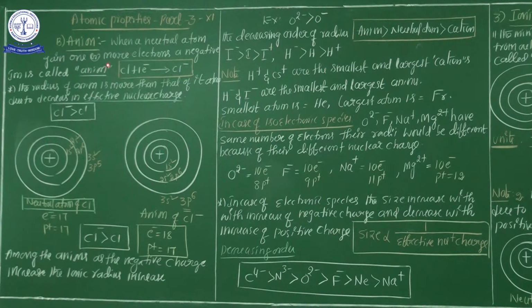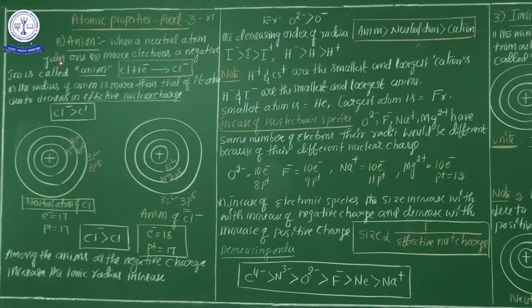Now see here, in case of anions, how do we calculate the ionic radius? First, what is the anion? Listen here. When a neutral atom gains one or more electrons to form a negatively charged ion, it is called an anion.